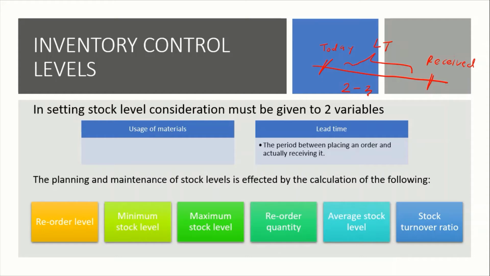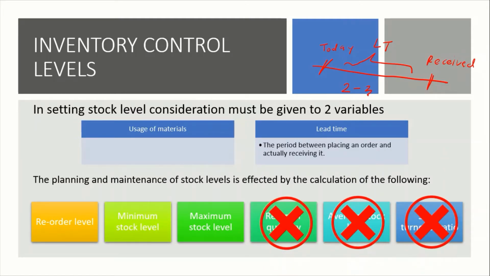Okay, the planning and maintaining of stock level is made effective by the calculation of the following. You have 6 ways of maintaining stock level through calculation: reorder level, minimum stock level, maximum stock level, reorder quantity, average stock level, and stock turnover ratio. But for your syllabus, you will only learn 3 things, which are reorder level, minimum stock level, and maximum stock level.